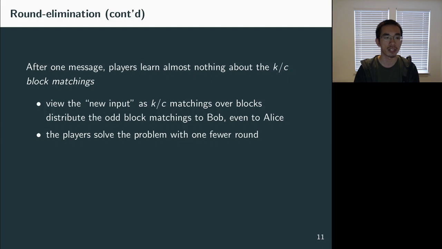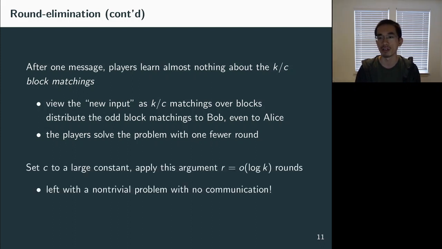And by continuing the protocol, if the players could figure out what the final matching is, they essentially solve the same problem on k over c layers, but with one fewer round. Then we set c to be a large constant, and if the number of rounds is little o of log k, then we can apply this argument many times, and we are left with a non-trivial problem with no rounds of communication. And this leads to a contradiction. This is how we get the log k pass lower bound.